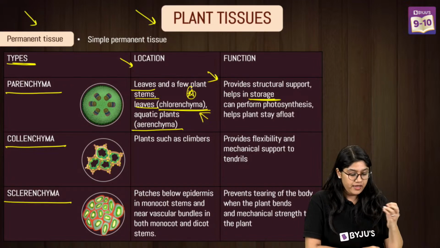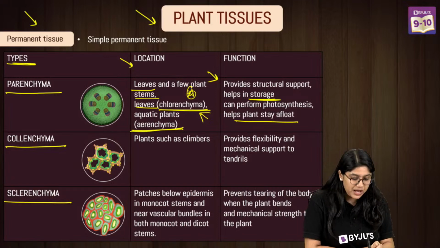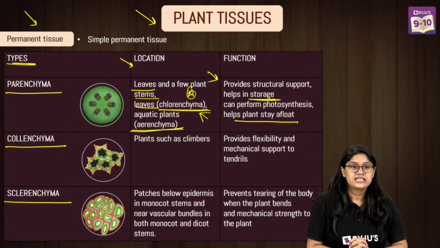Very good. Then we have the aerenchyma, and they are the ones that actually help the water plants to float.